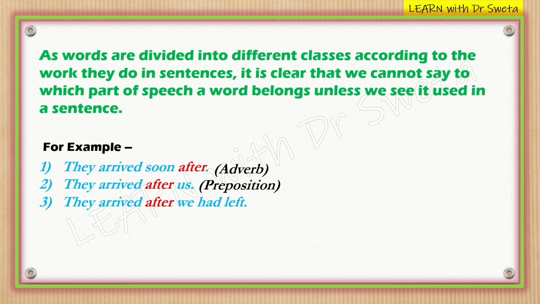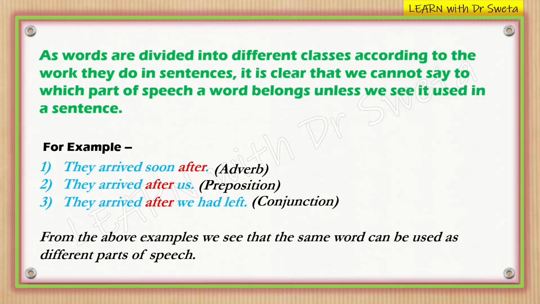They arrived after we had left. In this sentence, after is a conjunction because it connects two clauses: they arrived and we had left. It shows the relationship between the two actions, indicating that one occurred following the other. So, from the above examples, we can see that the same word can be used as different parts of speech.